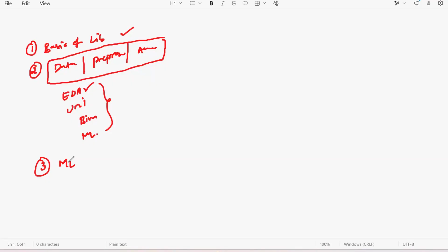What algorithms come under machine learning? These are the topics. In machine learning we have three different types, beta: supervised machine learning, unsupervised machine learning, and reinforcement machine learning. Covering these, there are 8 to 9 algorithms, and we are going to cover all the algorithms along with examples.